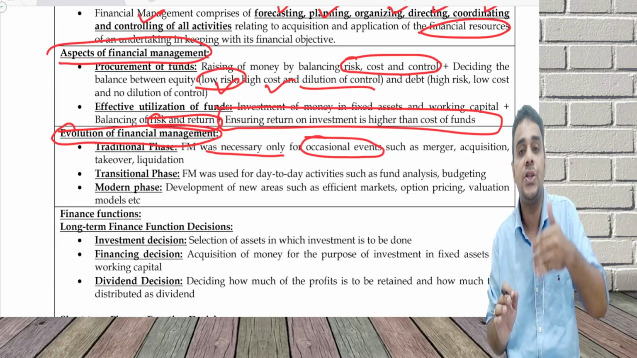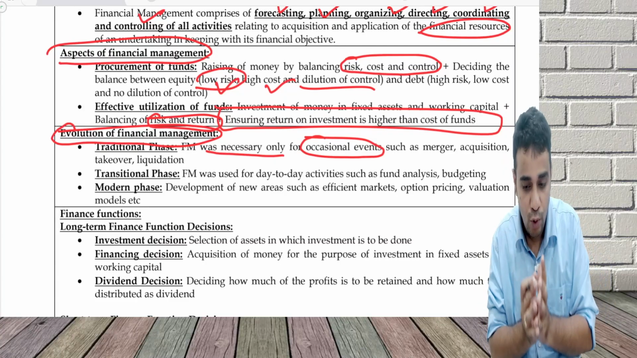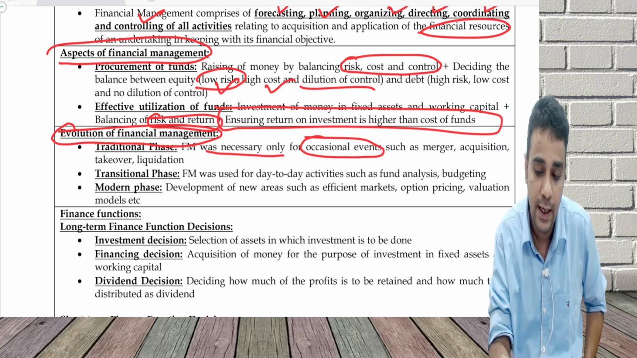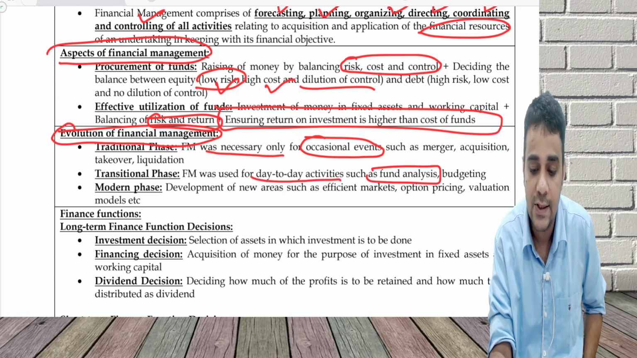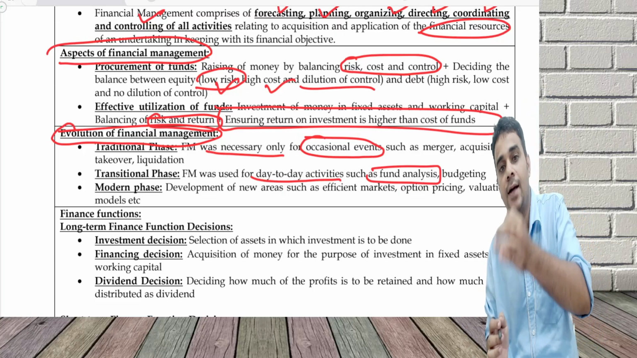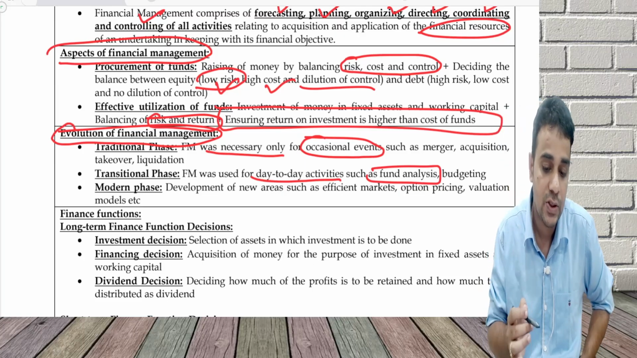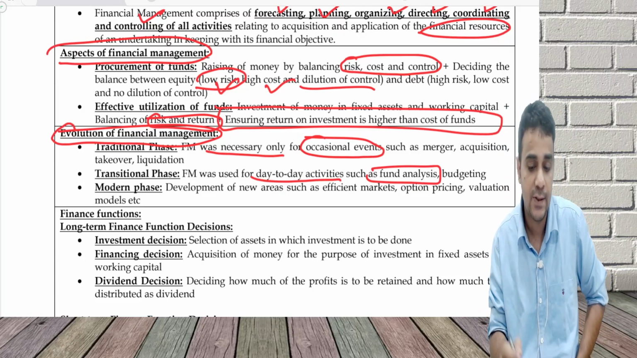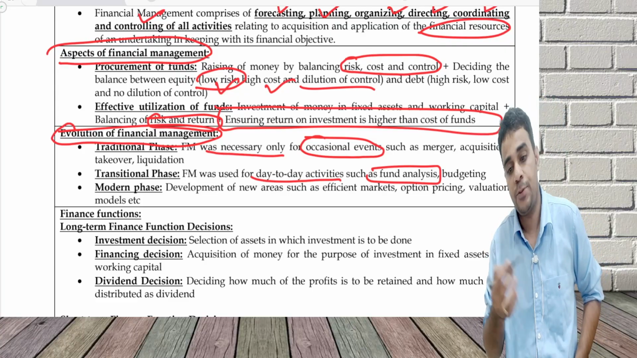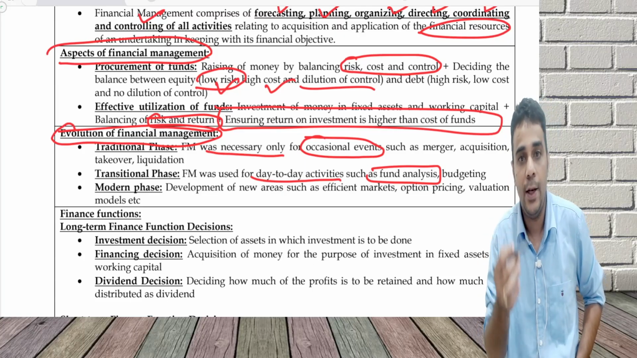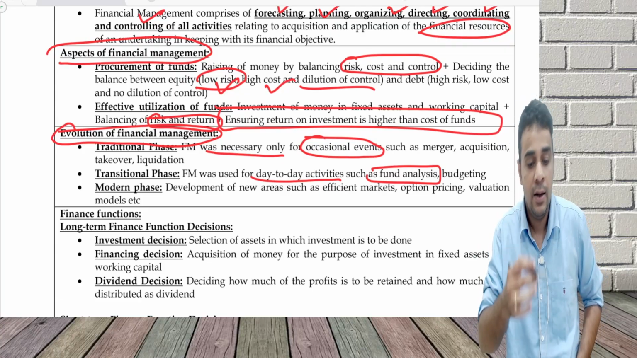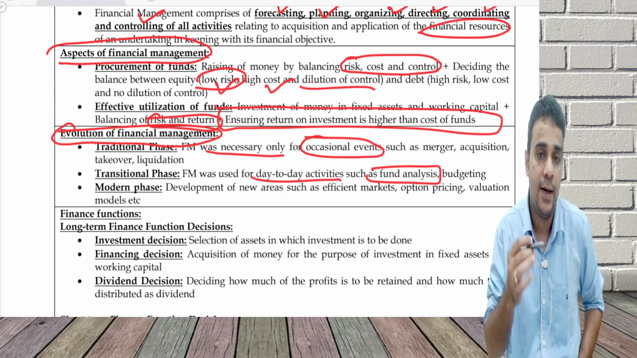Then came a transitional phase. People felt that financial management is important for day-to-day activities like fund analysis, cash budget, fund flow statement, and cash flow statement. Then we reached the modern phase, where newer developments are happening. We learn about efficient markets and option pricing. What is option pricing? It is how you value a call option or a put option. Multiple valuation models are there. This is the current stage of financial management.